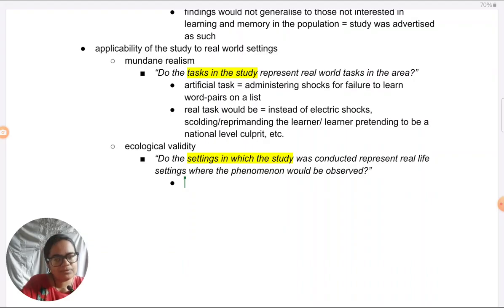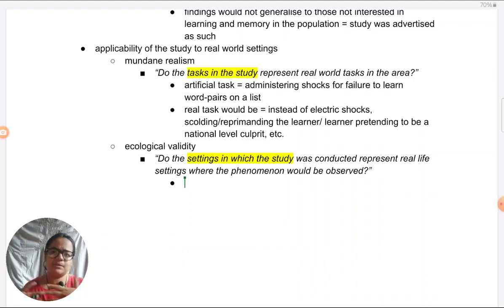So when it comes to ecological validity of a study, in what settings was the Milgram study conducted? Yes, it was a lab setting. Specifically, what was there in the lab setting of Milgram? You have to think that. So there was this entire shock generator machine which had been created to convince the participant that real shocks are being given. So an actual switchboard with multiple voltage switches of shocks to be given.